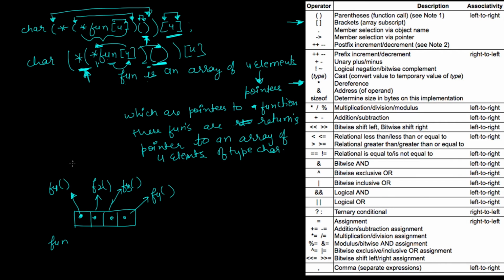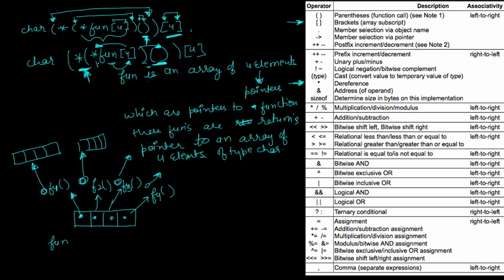And these functions are returning pointers to an array of 4 elements of type character. So you can see this declaration like this.